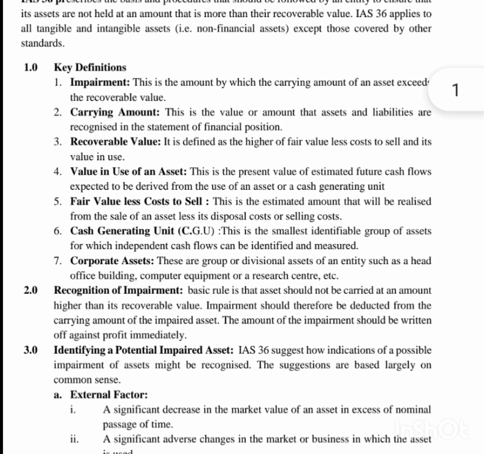So let us continue. We have value in use now. What is value in use of an asset? This is the present value of estimated future cash flow expected to be derived from the use of an asset or a cash generating unit. That means they will give you the present value of that particular asset, if they give you the number of years in which you are going to generate that income.